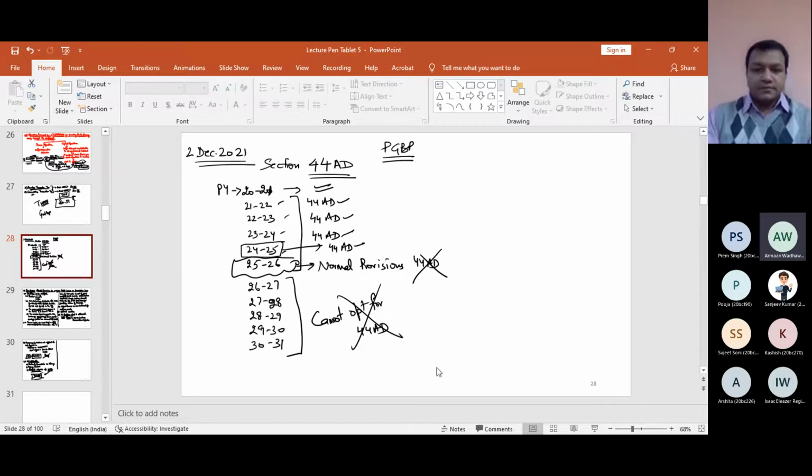Sir, let's say I follow 44AD till 25-26, then don't follow it in 26-27. I have followed 44AD for 5 years. Will I be eligible to follow 44AD from 27-28 then? Because in this case, the Act's language makes it a recurring provision, like I have to follow it every consecutive year if I want to follow it for, let's say, 5-6 years.